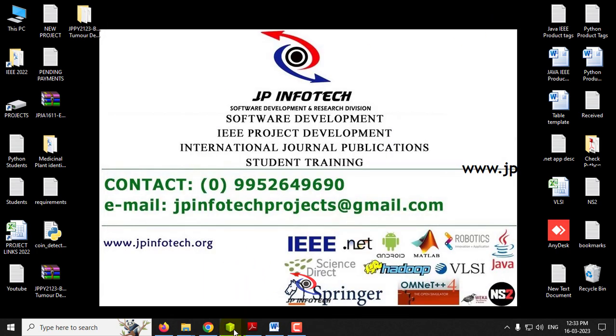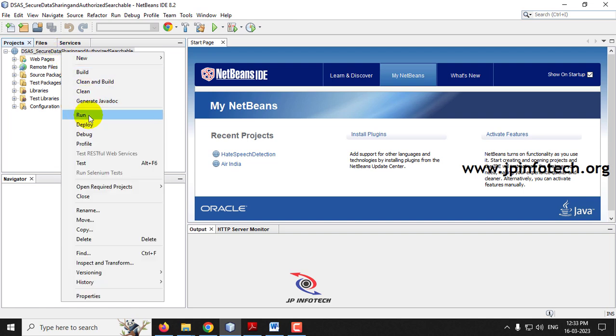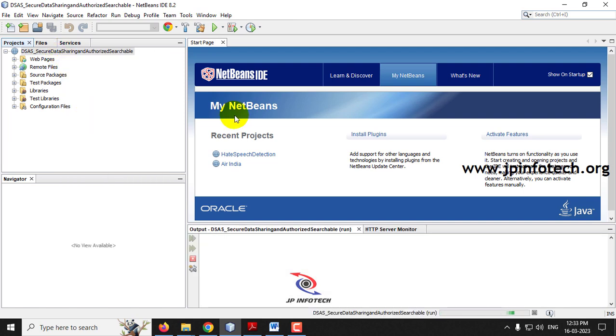Now coming back to the NetBeans IDE, the project is being loaded into the NetBeans IDE. So now let us execute the project. Just right click it and then click run. Now kindly wait till the project is loaded into the browser.